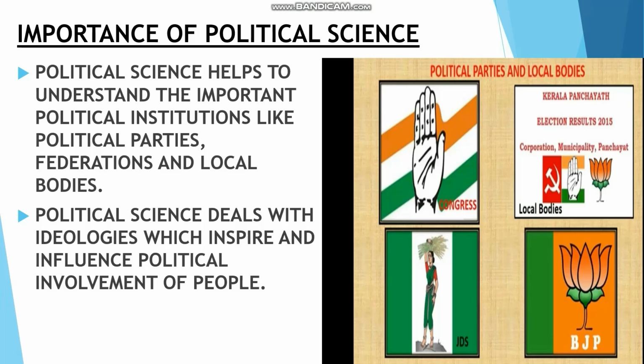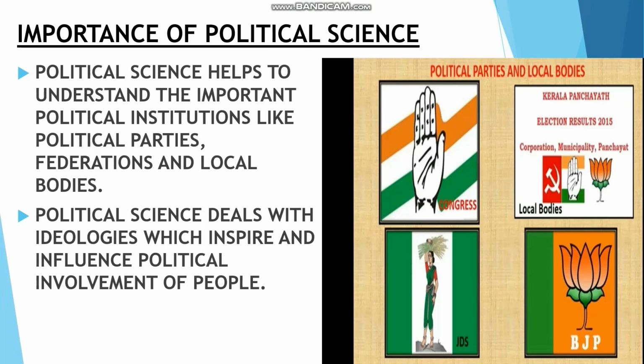Political science helps to understand the important political institutions like political parties, federations and local bodies. So you can see here the political science which makes us understand. Some countries have a single party system and some countries have a multiple party system. In India, in our country, we have a multiple party system.